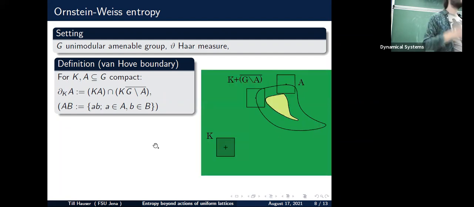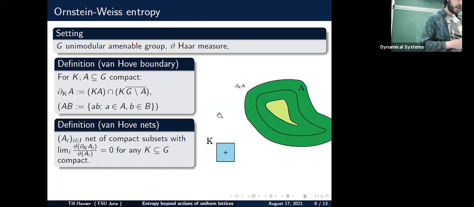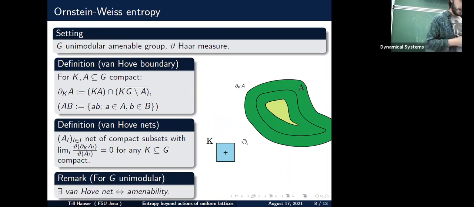We do the same with the closure of the complement of A. We obtain that this intersection is the K-boundary of A. A net of compact subsets is called a Van Hove net if, with respect to the Haar measure, this boundary vanishes relative to the full set for any choice of the parameter K, a compact subset. And in the context of unimodular groups, this characterizes amenability.